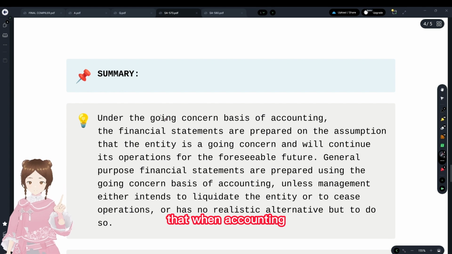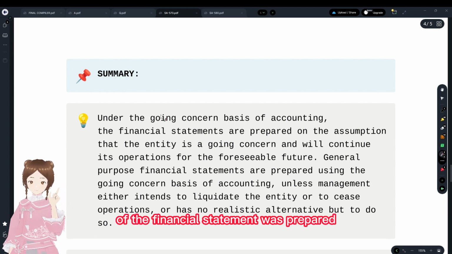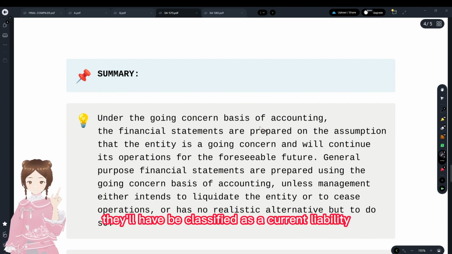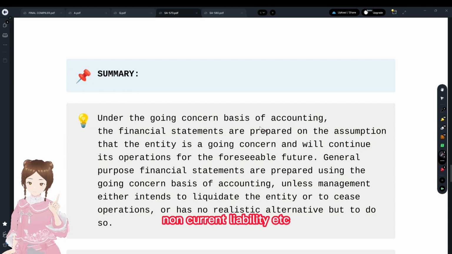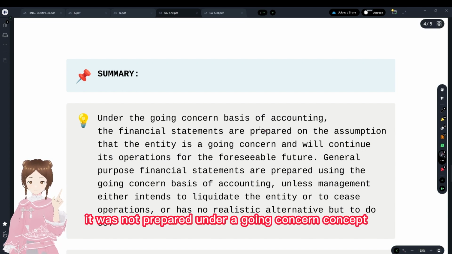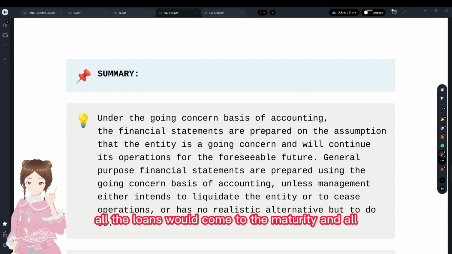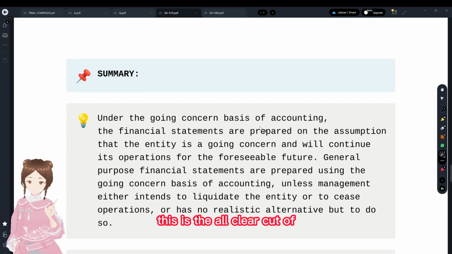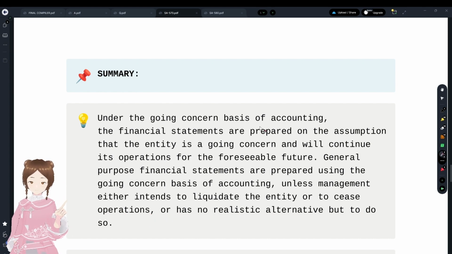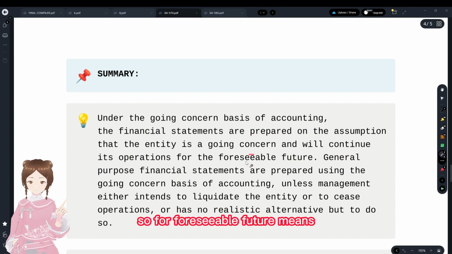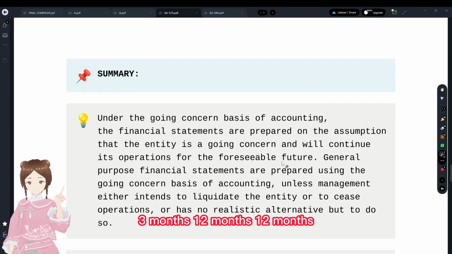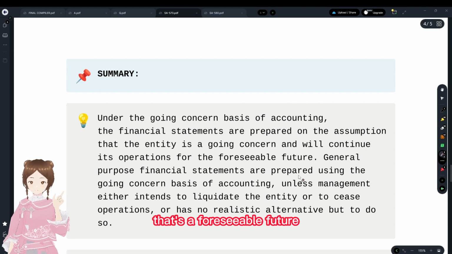When the accounting of the financial statements was prepared on a going concern basis, then liabilities will be classified as current liability, non-current liability, etc. If it was not prepared under the going concern concept, all the loans would come to maturity. That's how the financial statements would be prepared. So, foreseeable future means the next audit term. If it's 3 months, 12 months, that's a foreseeable future.